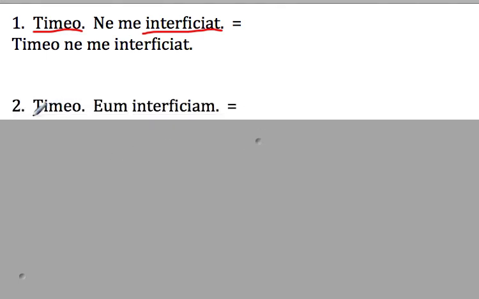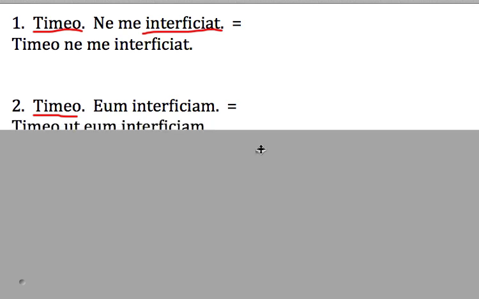Long time ago, this same dude was like, I'm afraid. Okay, and since he thought he was going to be killed, his idea was, hey, I'll kill that guy first. And so he said, eam interficiam. Let me kill him. I'm afraid. May I kill him? So this was his way of saying, I'm afraid, and the best thing for me to do is to kill him so I don't have to be afraid anymore. By the way, violence is wrong. Alright, so what happened over time?